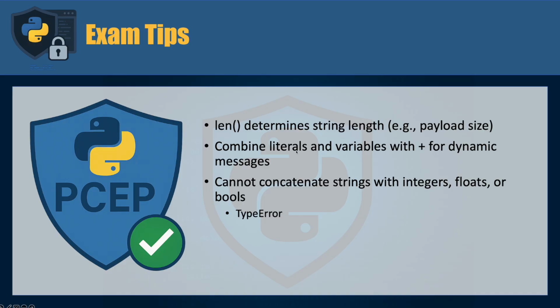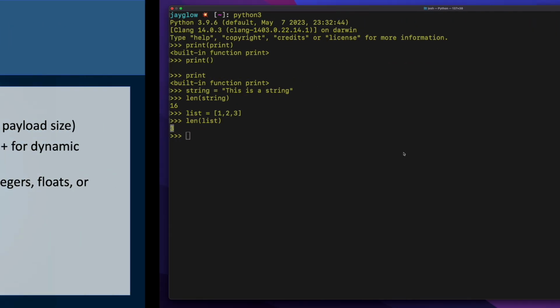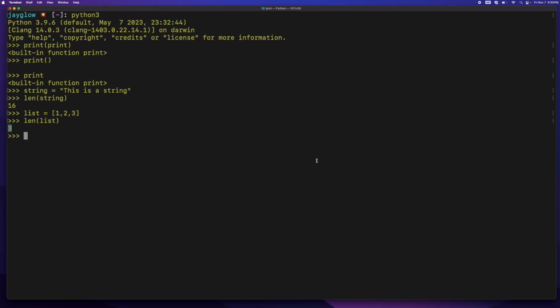When we want to combine literal strings, we use the plus symbol for string concatenation. So I have string. I can create string2.